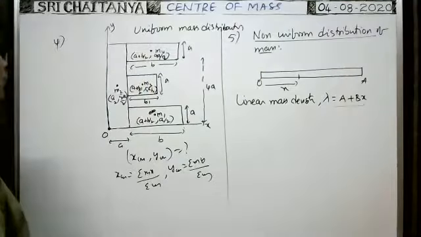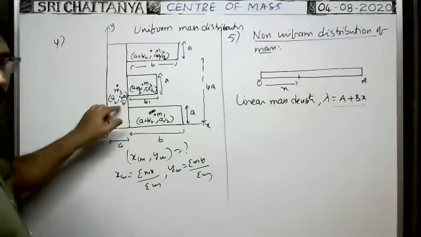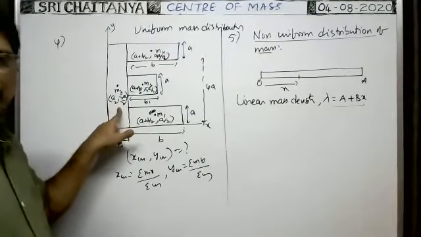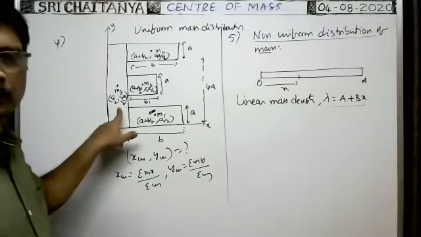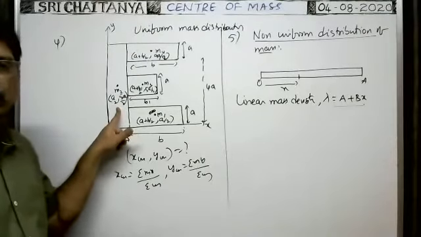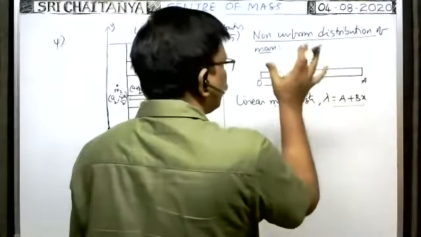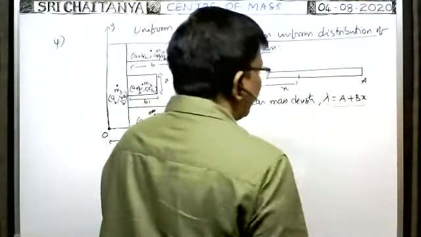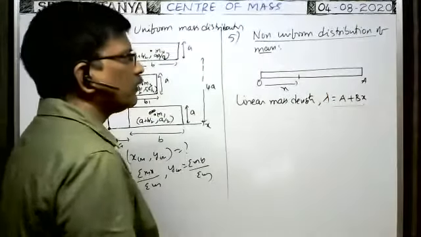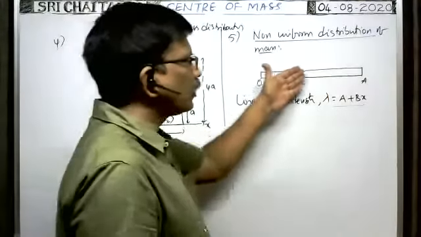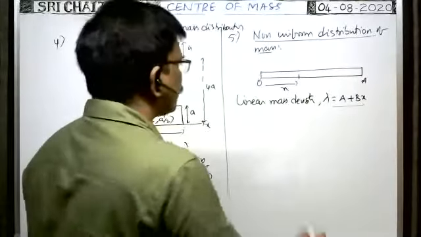For M2, 5a by 2. Already I wrote 5a by 2. I corrected this one. 5a by 2. Okay, corrected. Right. In this case, how can we find the center of mass? In case of continuous mass distribution of the bodies, where mass is continuously distributed, in such a case, the x coordinate of center of mass xcm is equal to